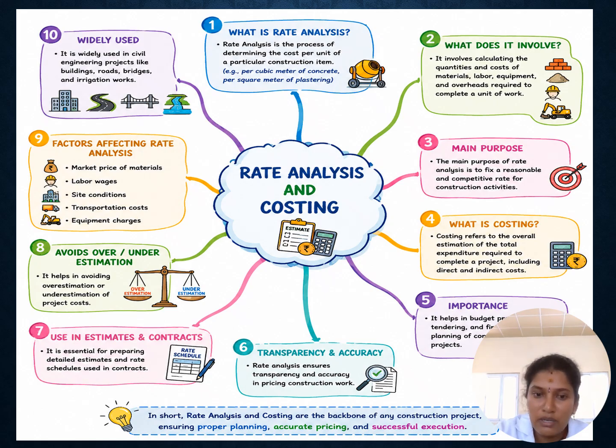That is the main purpose, so we can avoid over- and underestimation. We use this rate analysis in the estimation process as well as in the contract and tendering process. Once we know the total quantity and total rate of the project, only then can we choose the proper tendering and contract practices. These are the main contents.